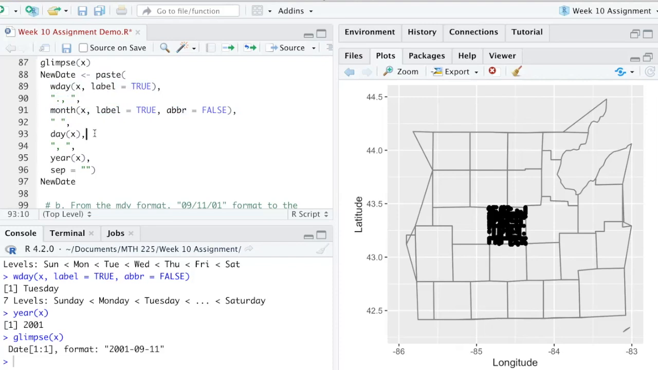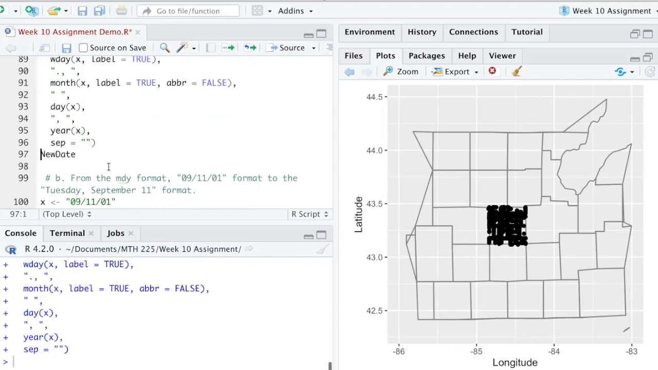And then we want the day. For the day, we won't say label equals true, abbreviation equals false, because it's just the day. It's a number from 1 to 31. There's no alternative version. They're not going to spell out the word 1, for example, because we never do that in a date. And then after the day, again, we want to put a comma and then a space, and then we want the year. And for the year, that also is a number that we're not going to spell out in any way. And then finally, since we put in all of our formatting up here, we're just going to let the separator be nothing.